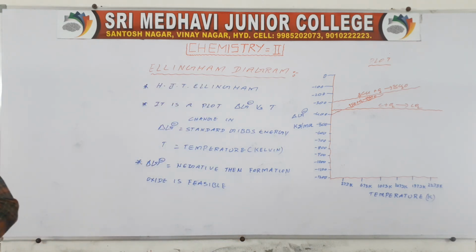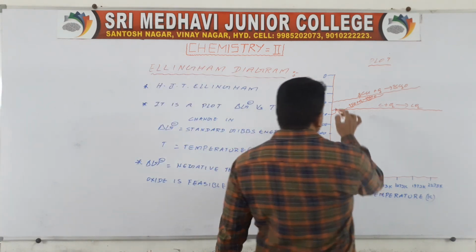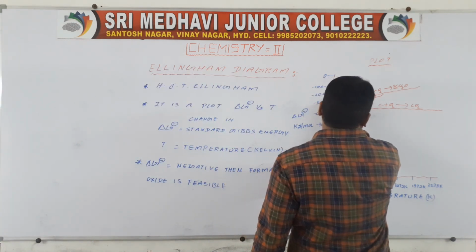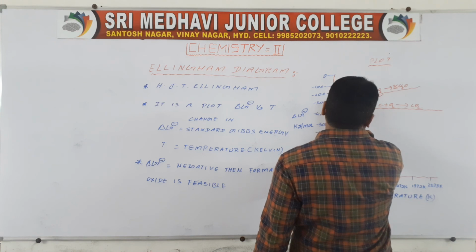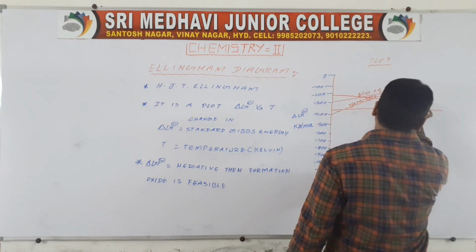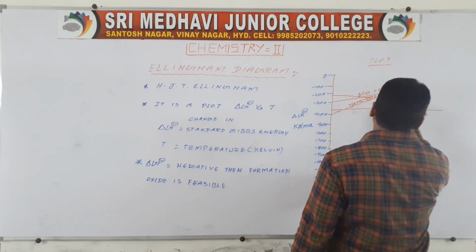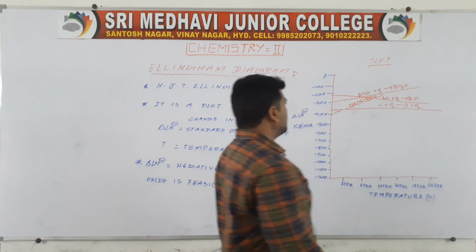And then at 500, at C between 200 and 300, C plus O2 gives rise to CO. If you take 2CO, then it is balanced.